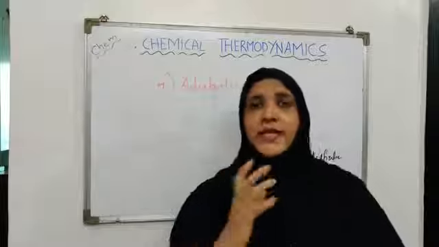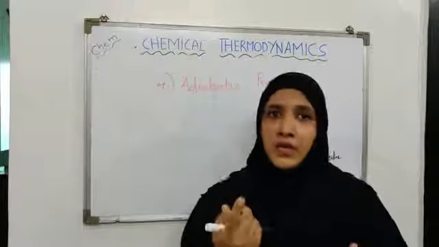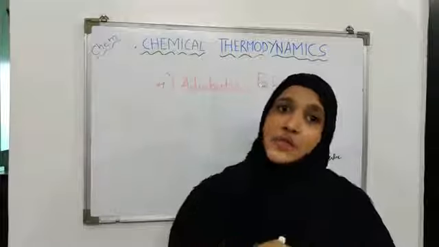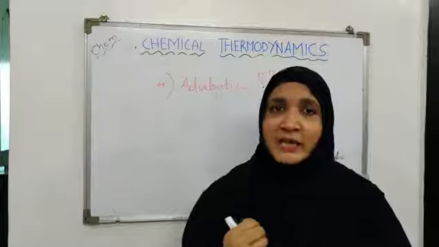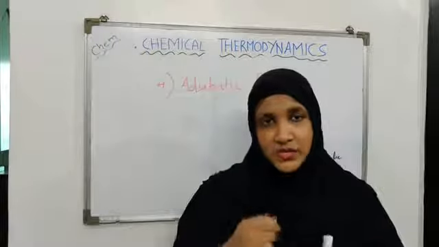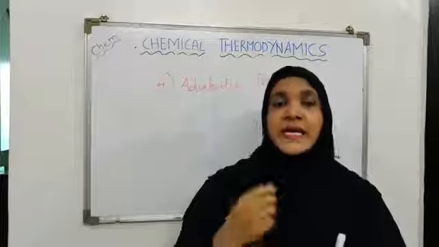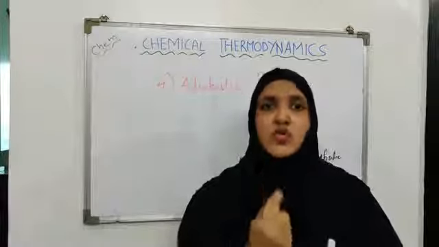Now when the reaction takes place, the heat may be given out or heat may get absorbed during the reaction. We know that the reactions can be exothermic or endothermic. Exothermic means what? Heat releasing, and endothermic means what? Heat absorbing.